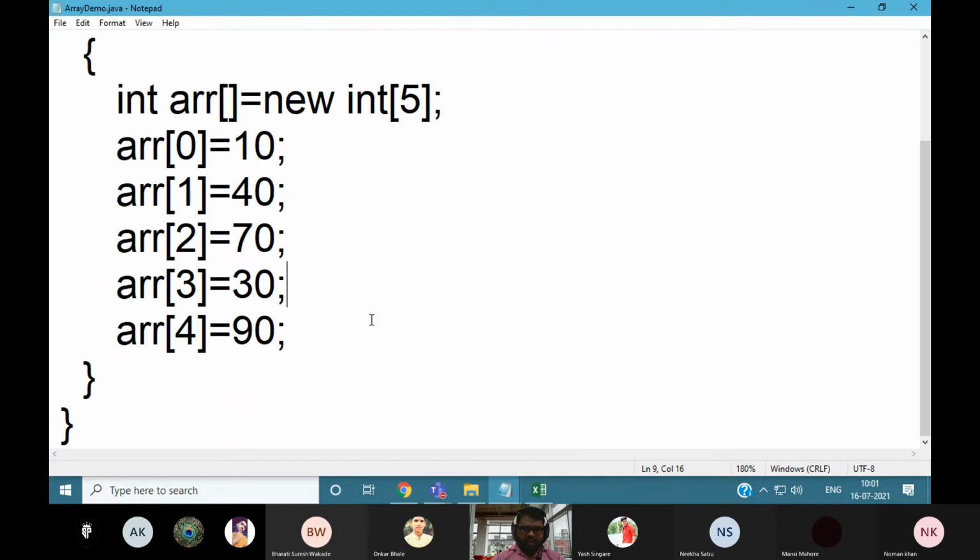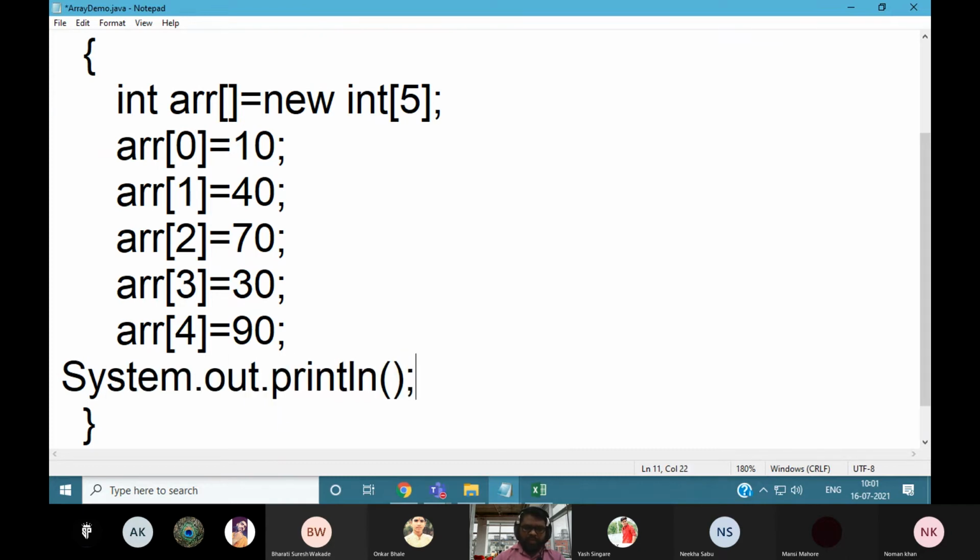Any value we can assign, and you want to fetch this value. So we can print System.out.println. When you want to retrieve an array element, use simply the name of the array variable and its index value, or subscript value. So you want to access the first element, so we will display the first element only.